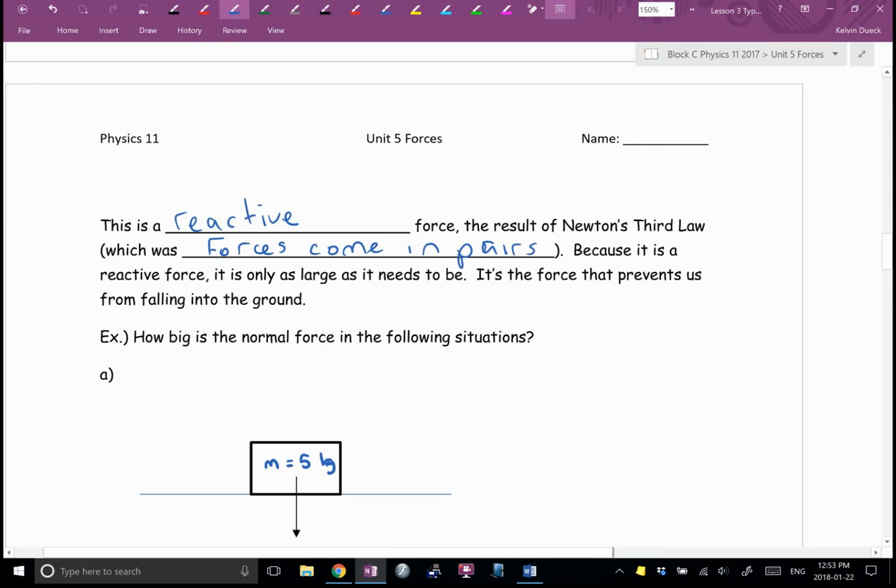So you'll never get an equation from me on your formula sheet. Here's how you calculate the normal force. You'll figure it out from the free body diagram. It's only as big as it needs to be. It's the force that prevents us from falling, sinking into the ground.